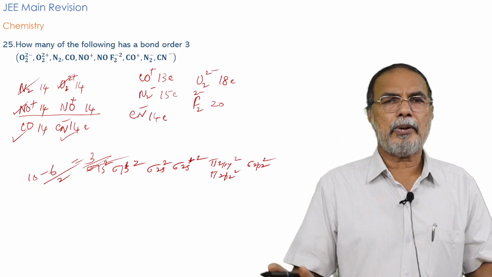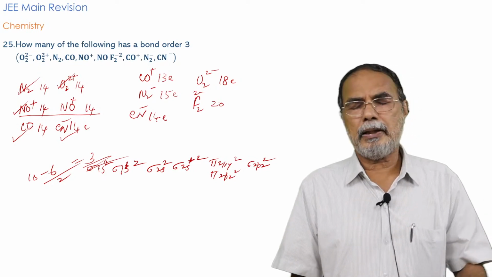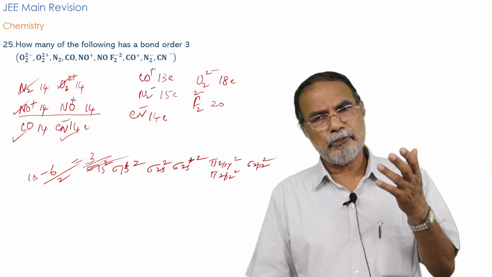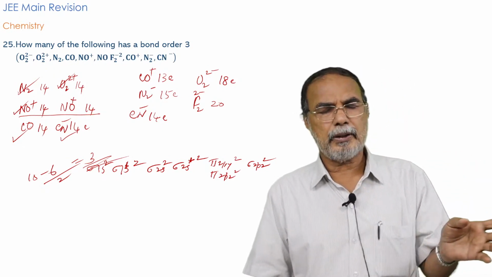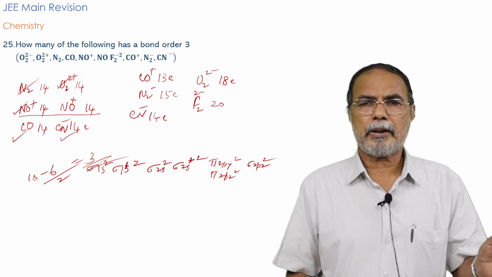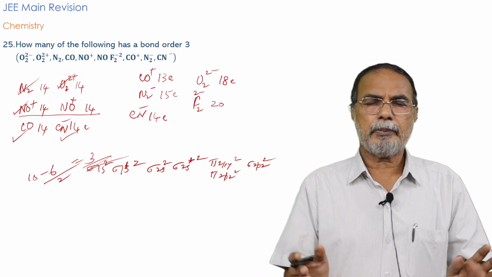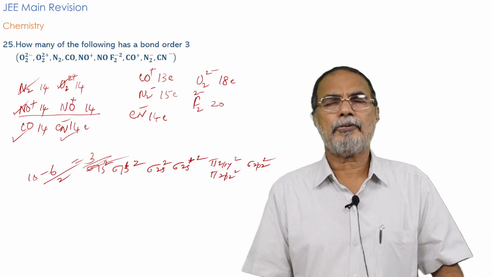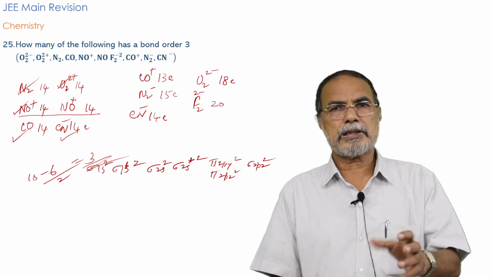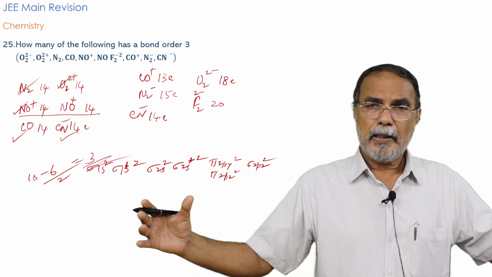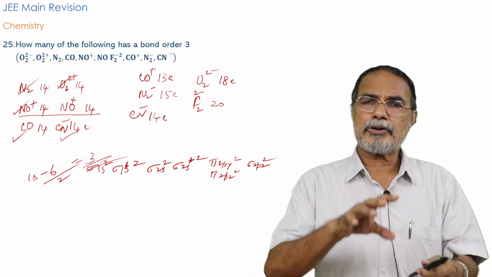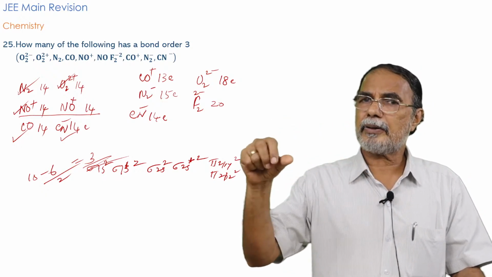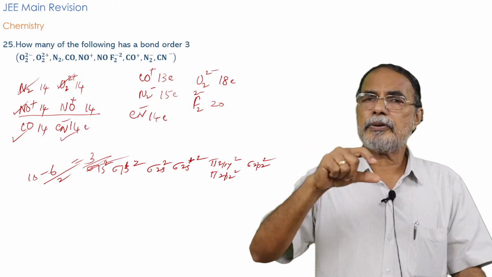So you can calculate the bond order, and there are surely questions of this type asked both in the JEE Main paper and the Advanced paper, and also for NEET you find some question which is asked on bond order or electronic configuration of diatomic molecules by applying molecular orbital theory, which is pretty easy for you to answer. All of you will be able to answer this question within seconds. So when a larger number of ions or molecules are given, you actually count from them molecules having the same number of electrons. If you have the same number of electrons, they are isoelectronic. Remember, all of them will have the same bond order.